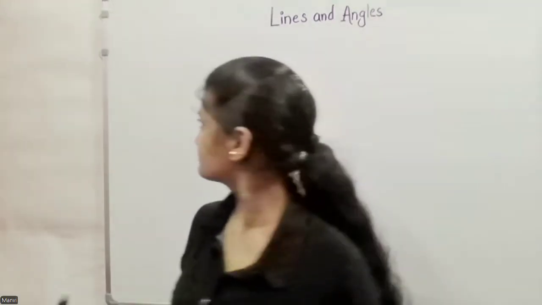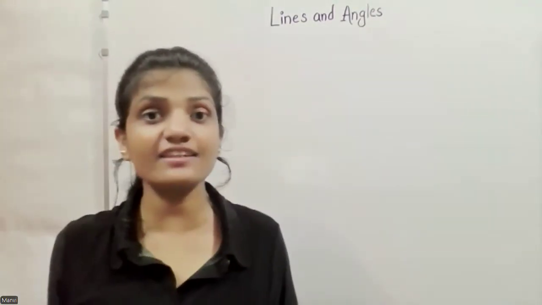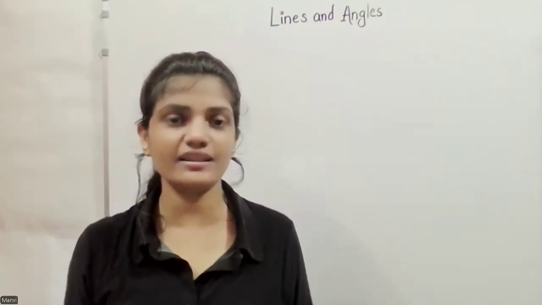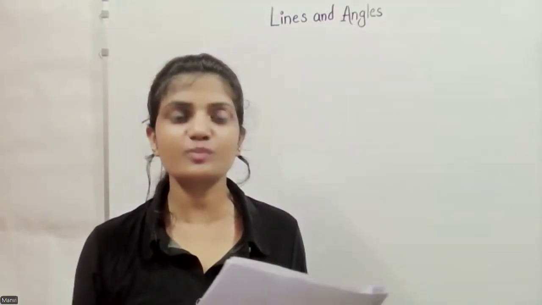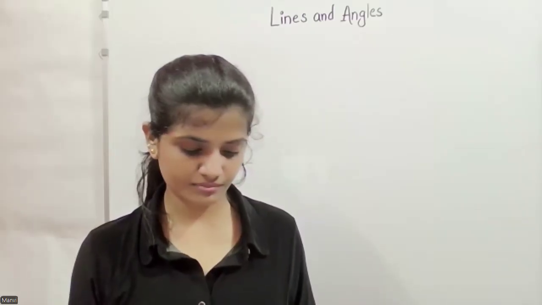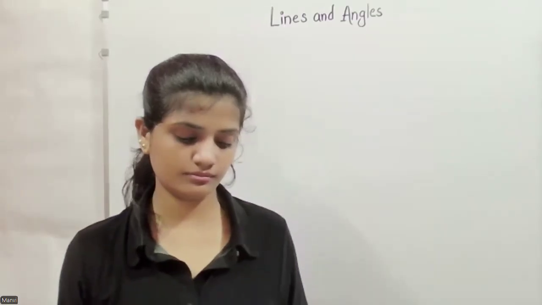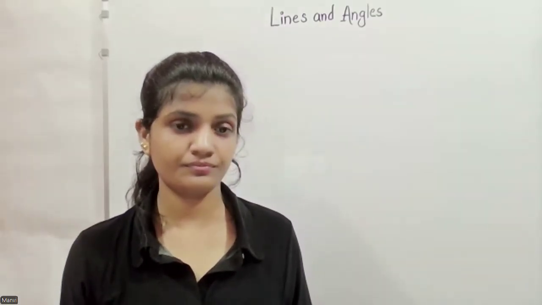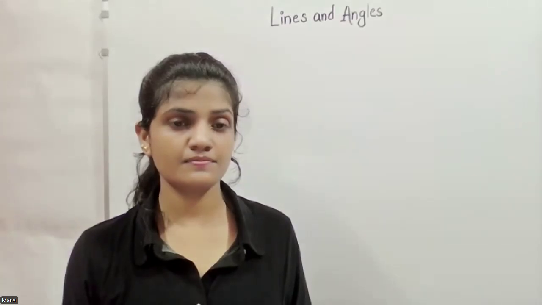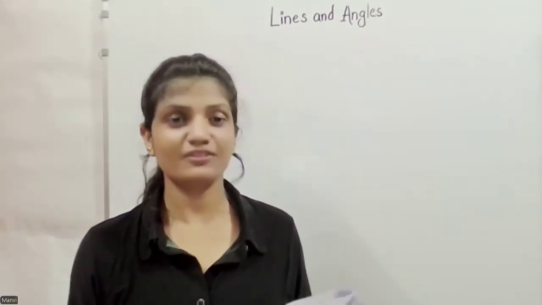They say each base angle, each base means there must be two. Is it 33? No. I mean 36. Very good.